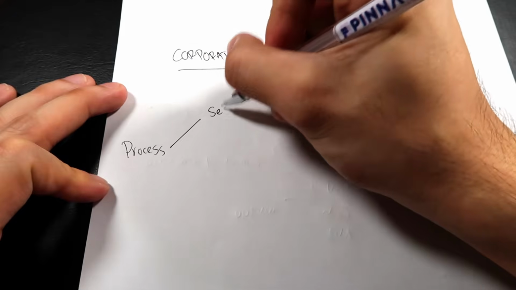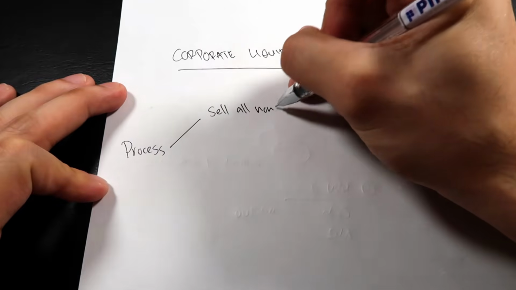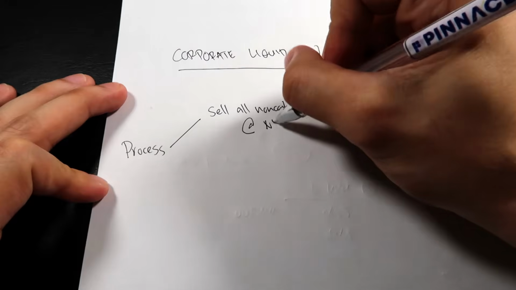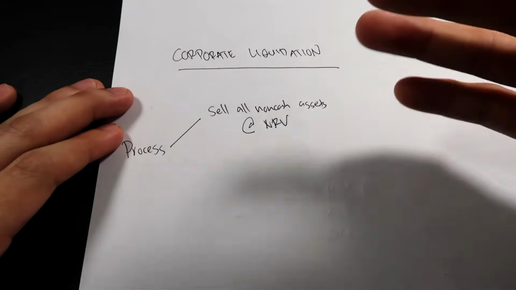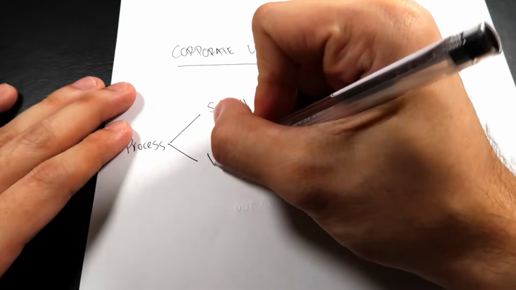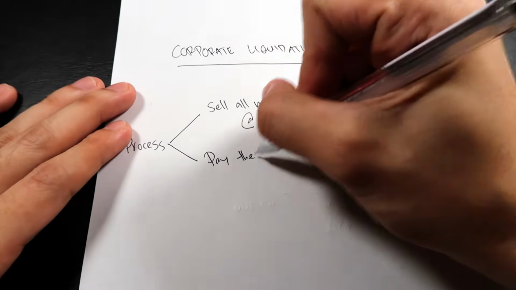First is we sell all non-cash assets at net realizable value. Basically, we're converting all non-cash assets into cash. Afterwards, we pay the creditors.